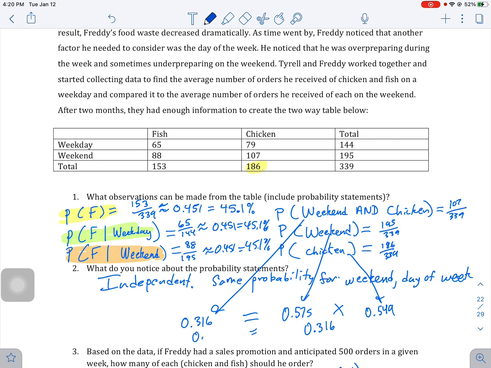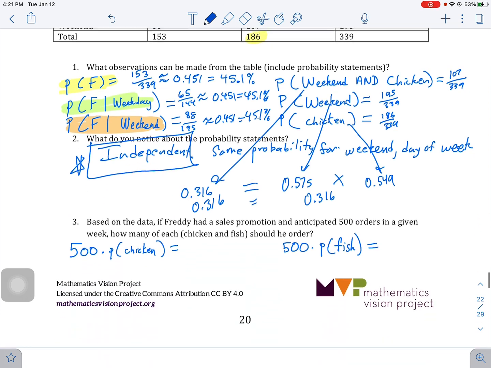So this further confirms that it's independent, that it doesn't matter whether it's weekend or whether it's weekday. It doesn't change the probability of chicken or fish. So these are, in fact, independent.